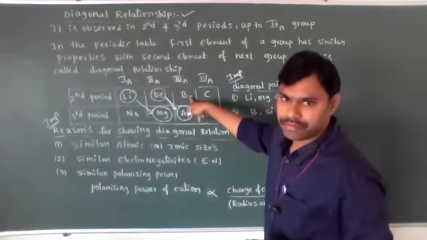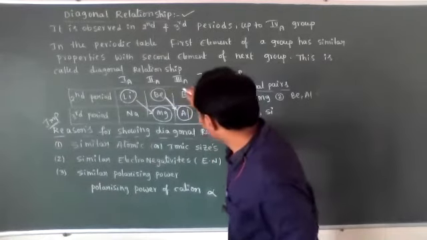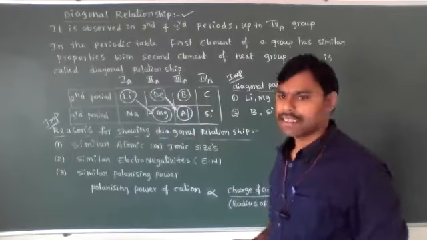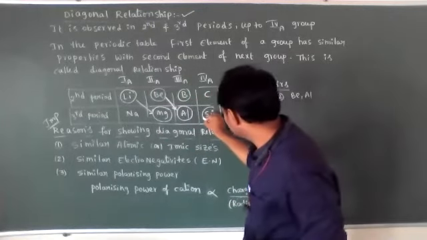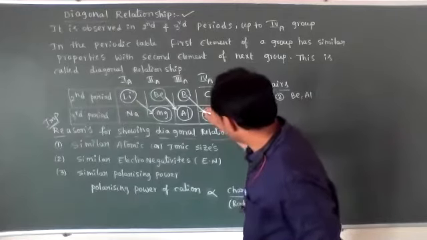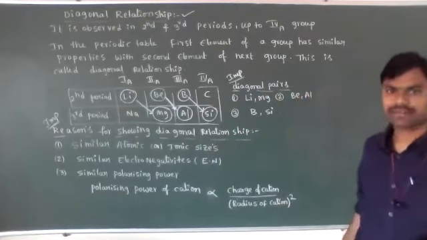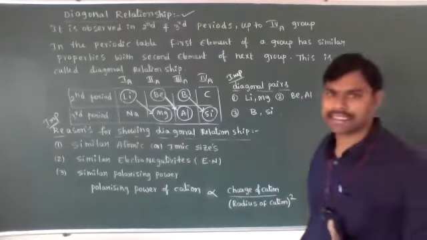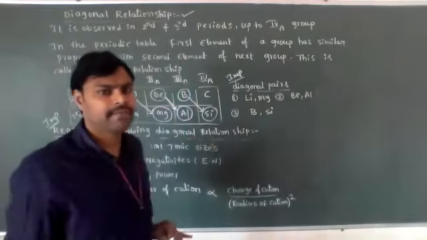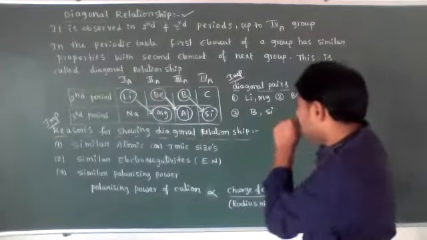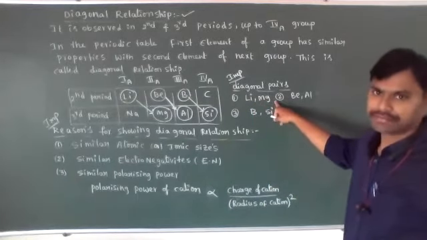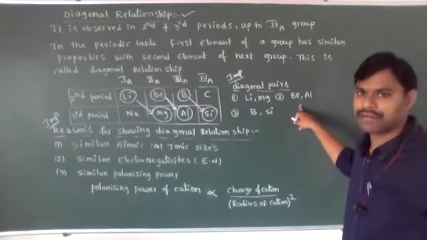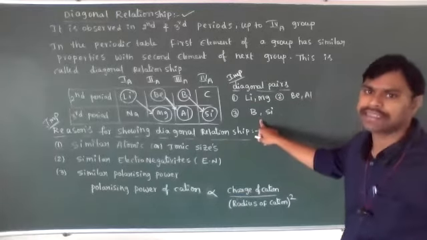And in the third group, the first element, boron, has similar properties with the next group's second element, which means boron and silicon. So, how many diagonal pairs are present, dear students? Three important diagonal pairs. Lithium and magnesium; the second is beryllium and aluminum; the third is boron and silicon.